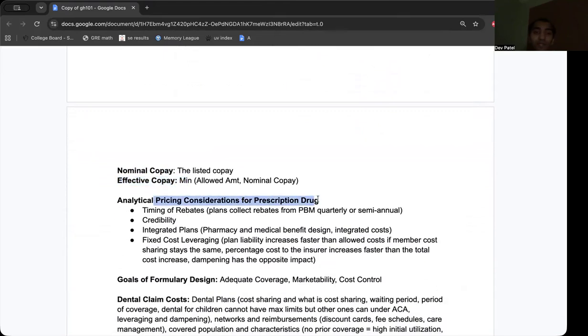Nominal is what is listed, what they should pay, but they're not going to pay the actual if it's less than that. Pricing consideration, credibility, fixed cost leveraging, so the plan liability increases faster than allowed costs if the cost sharing stays the same, because if the cost sharing stays the same, but then we have the actual allowed cost increase, well now since the cost sharing stayed the same, the percentage cost of the insurer increases faster than the total cost increase, and dampening has the opposite effect. That's fixed cost leveraging. So essentially what we're saying is that what the ER is responsible for paying increases faster in terms of the percentage than the growth of the allowed.